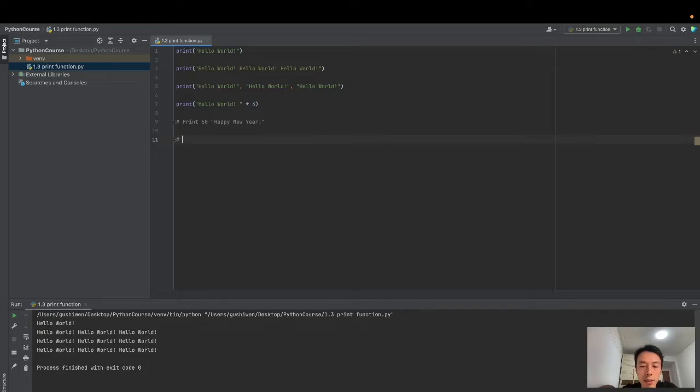The second one is print a pattern of 30 stars. Another exercise is print a pattern of 15 stars and a space, star space, 15 patterns of this.